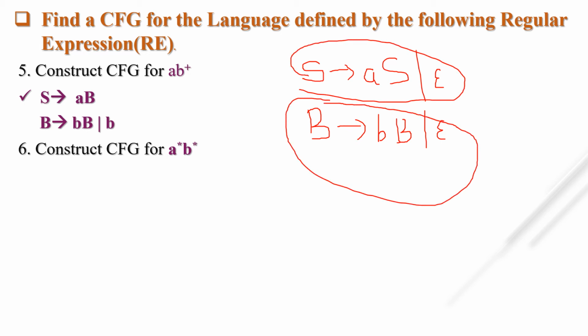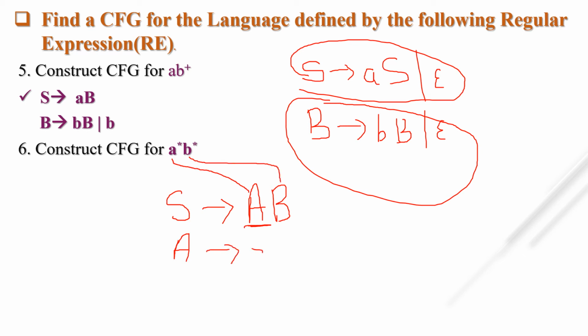So I have to take two non-terminals with the starting state. Suppose I am taking S tends to capital A for A star and capital B for B star, because I am using A for this A star and capital B for this B star. So what is A star?